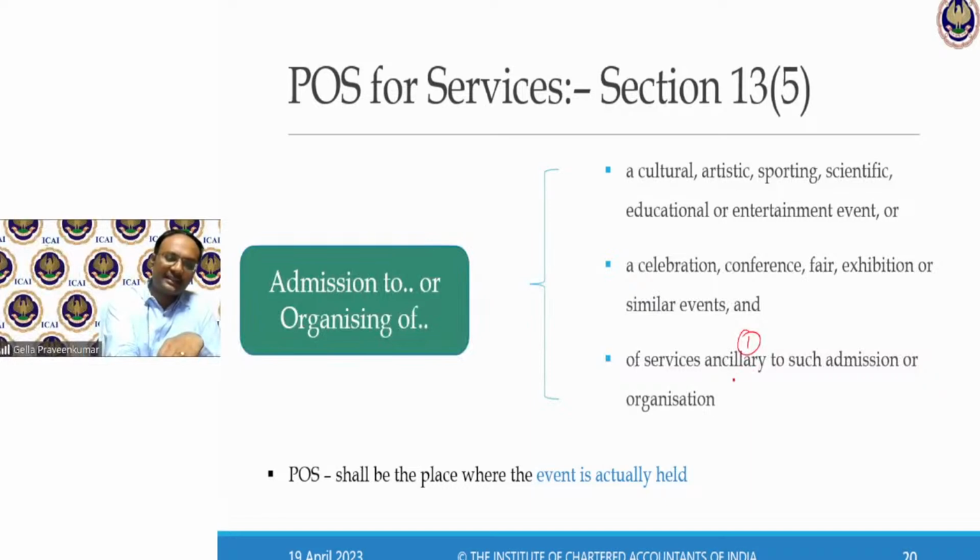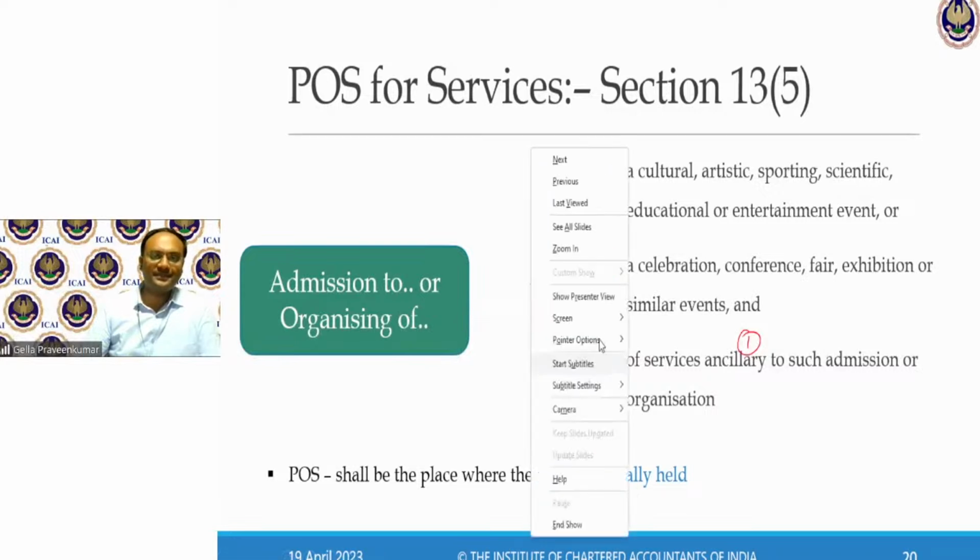In these cases, the place of supply shall be the place where the event is actually held. The place where the event is actually held.